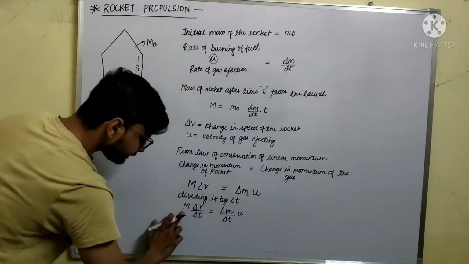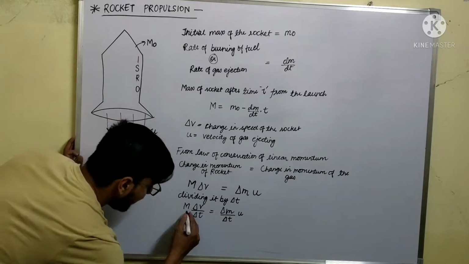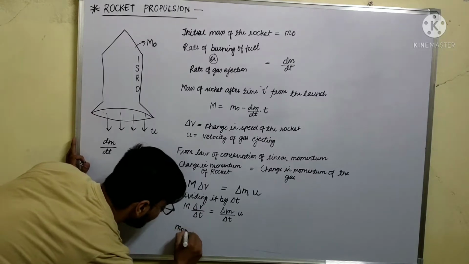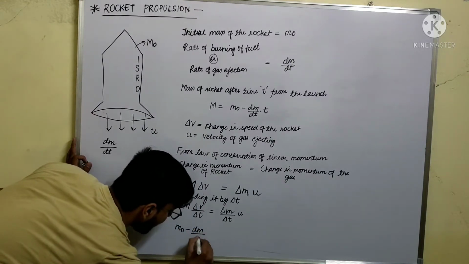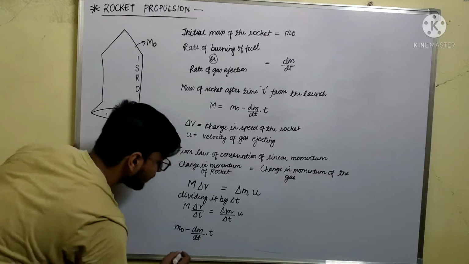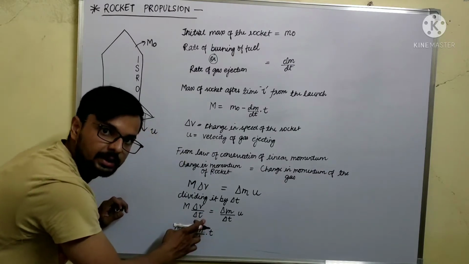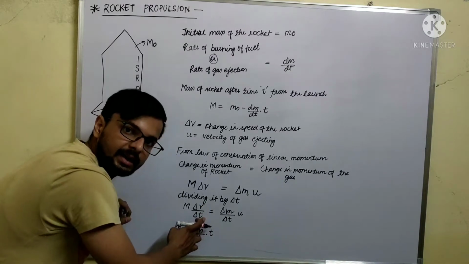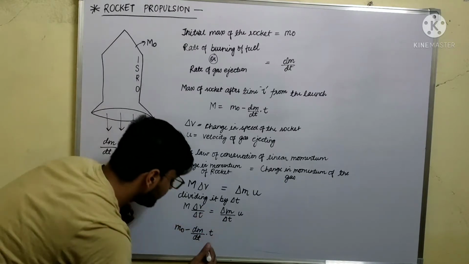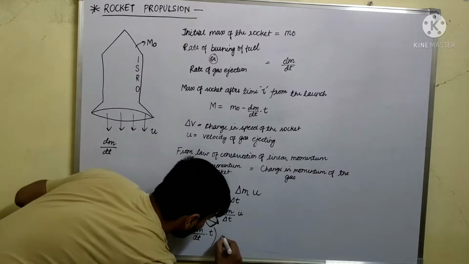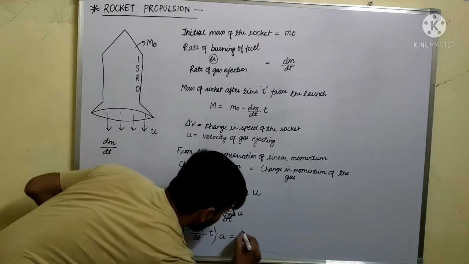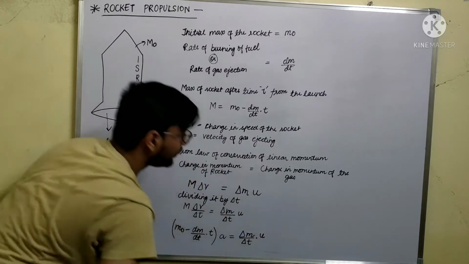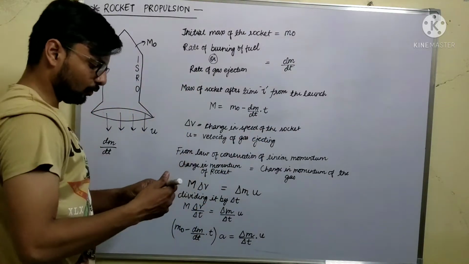तो यहाँ से देखिए, now what you will do? यहाँ से put the value of this mass. तो यहाँ से आ जाएगा m naught minus dm by dt into t, and this dv by dt is what? Acceleration. This is delta v by delta t, means it is the value of average acceleration. Okay, so this is the acceleration a and this is equal to delta m upon delta t into u. यहाँ पे स्पेस कम है तो मैं इसको ऊपर लिख देता हूं.